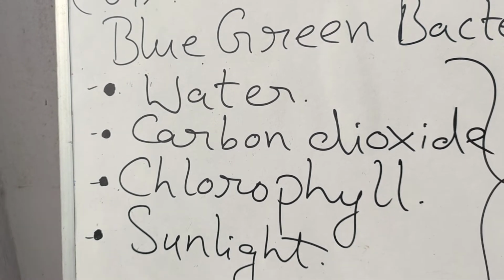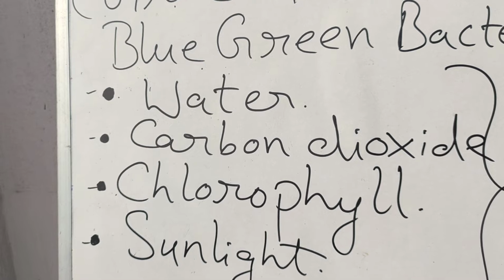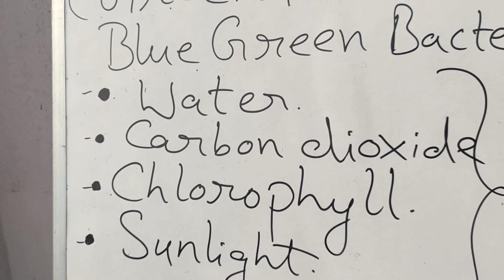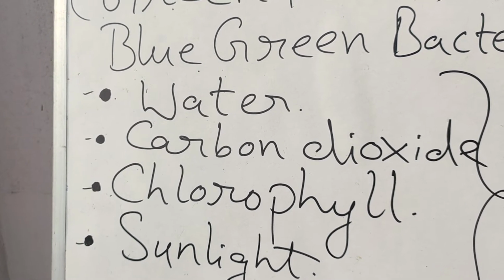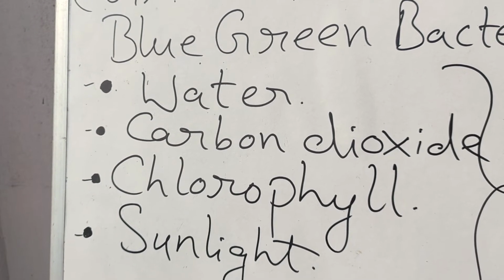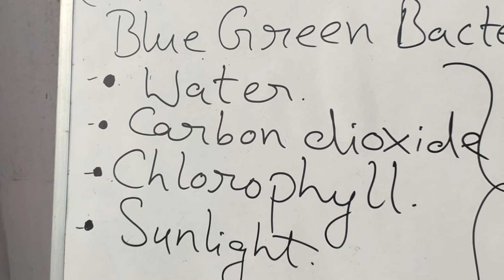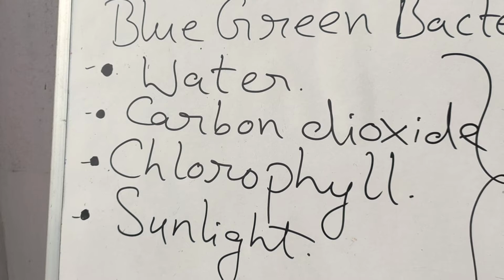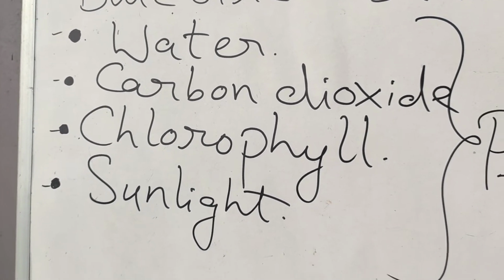Now, after destarching, which is keeping the plant in darkness for 48 to 72 hours, you subject it to sunlight for photosynthesis, then take out a leaf and do the starch experiment. You will find that the portions which were non-green do not respond to the blue-black coloration, indicating photosynthesis has not taken place and no starch formation has taken place.